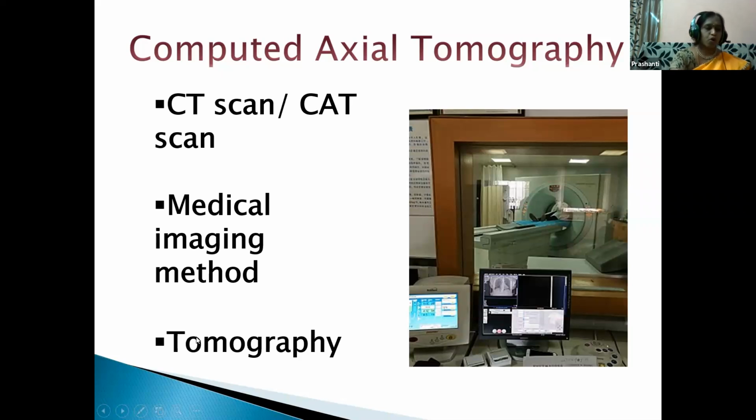What is tomo? Tomo means slices. Graphy means writing. Writing into slices on the computer is called tomography. So here the CT scan uses a computer and also X-ray emissions to get a 3D image of the targeted affected area.